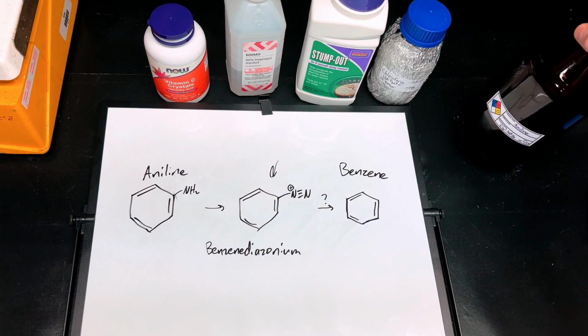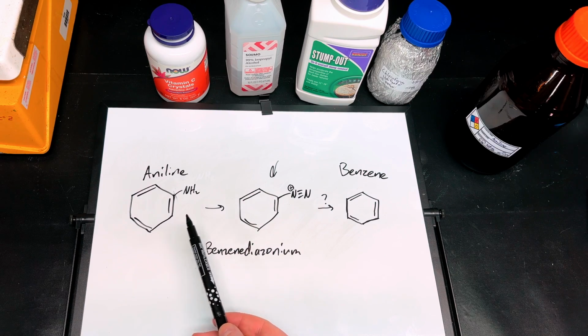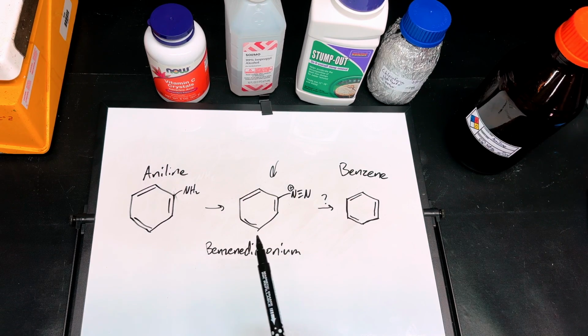Now that I've made aniline, I'm going to run some experiments to see the best ways to knock this group off of the ring. The general path I'm going to take is to diazotize this with nitrous acid, made in situ from an acid and sodium nitrite, leaving me with a benzene diazonium salt, which should be much easier to reduce than the aniline directly. There's a whole class of reactions that do this called Sandmeyer reactions.